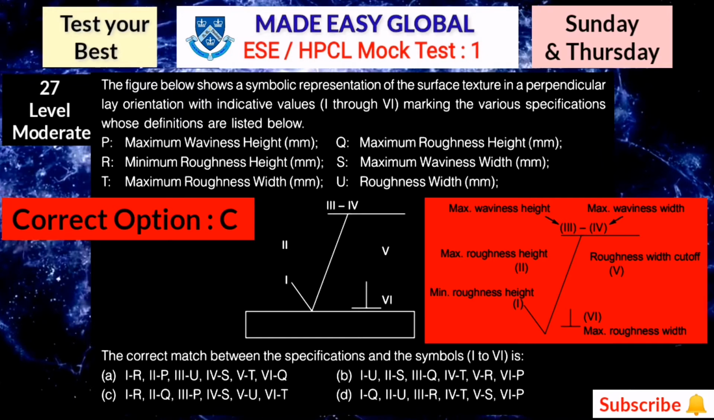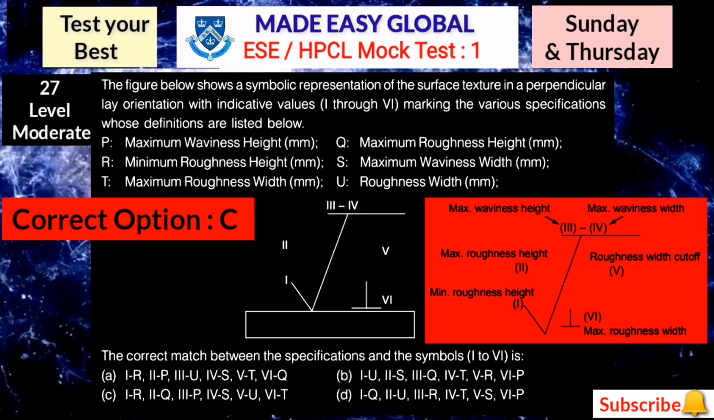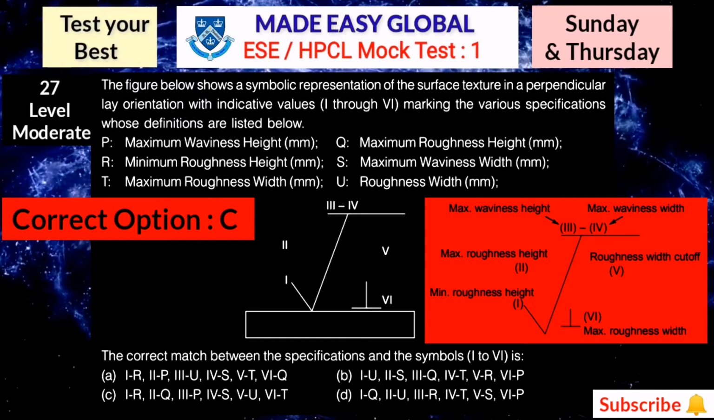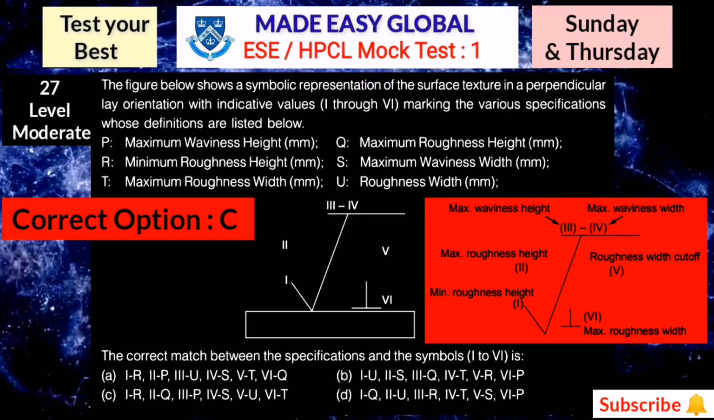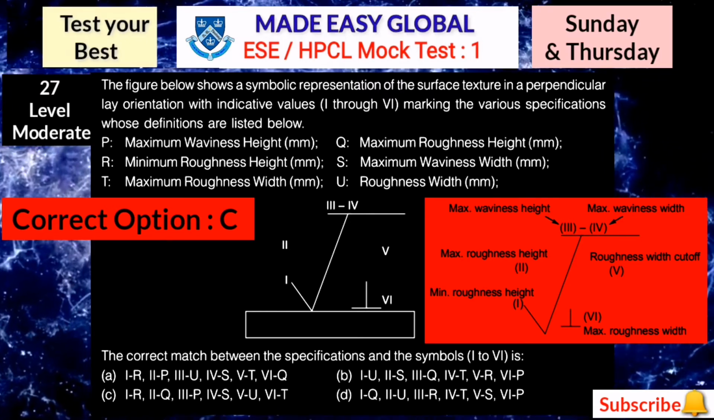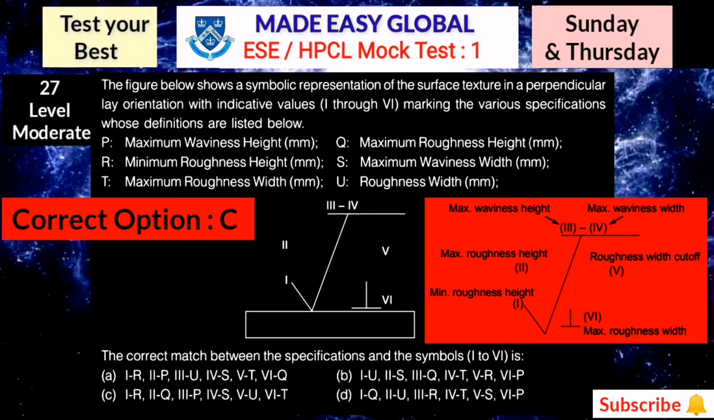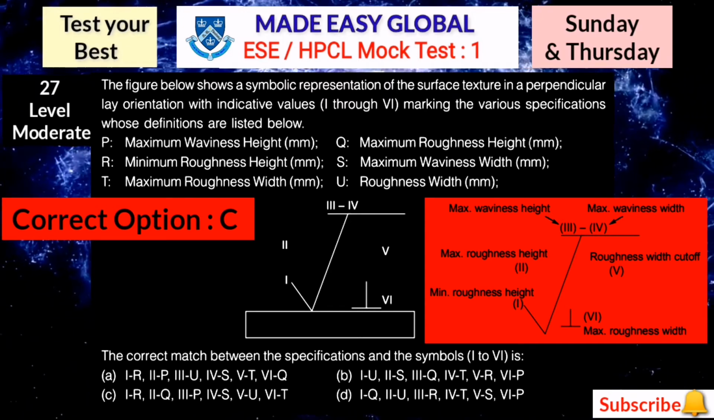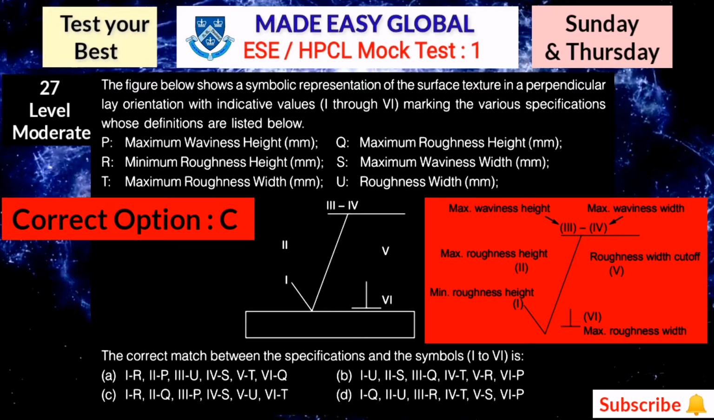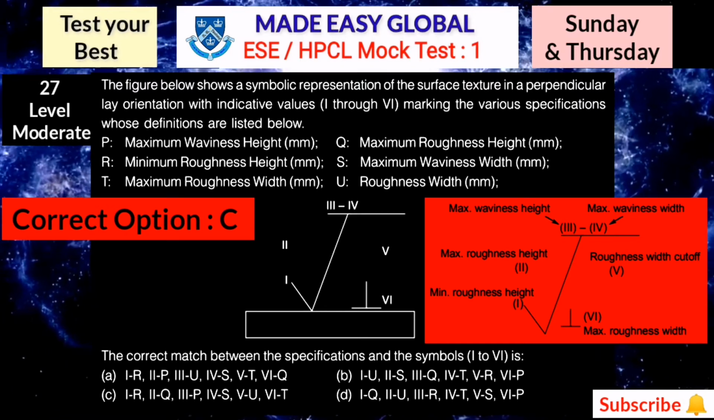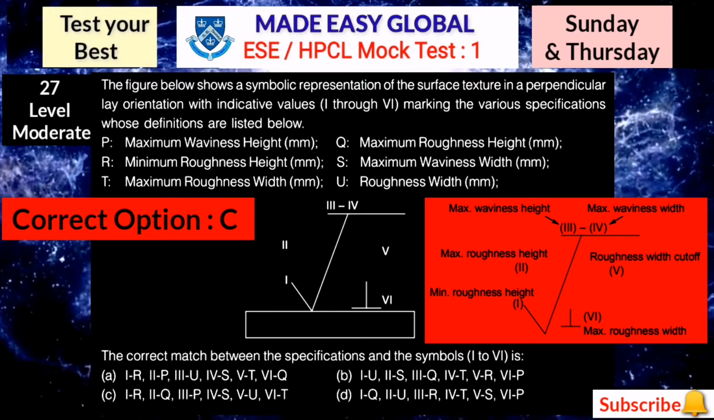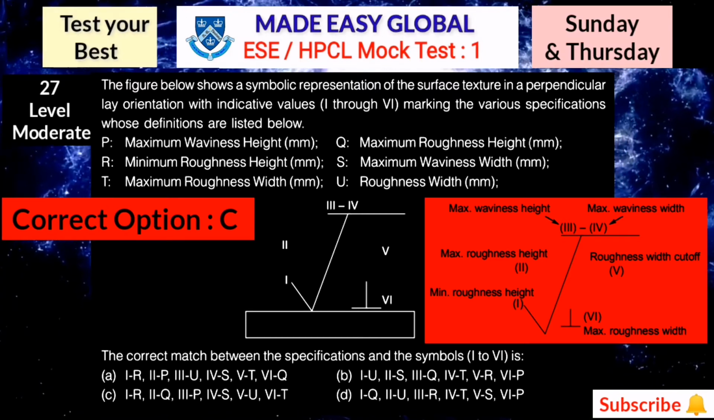First one is minimum roughness height, then second one is maximum roughness height, third one is maximum waviness height, fourth one is maximum waviness width, fifth one is roughness width cutoff, and sixth one is maximum roughness width. So these six are the main symbolic representations which you have to remember for production engineering.